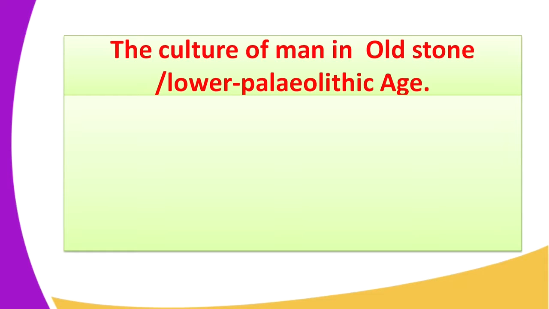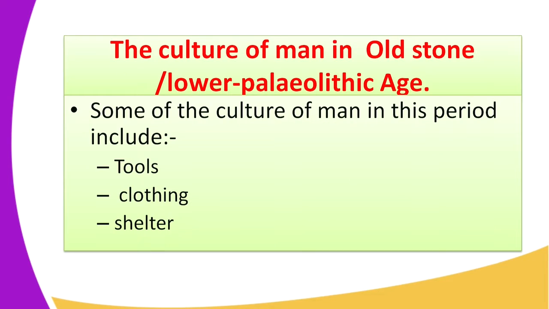So when we talk of the culture of man in the Old Stone Age period, which is also known as the Lower Paleolithic period, there is no way you can understand the culture of man without understanding the Old Stone Age period. So I'm going to take you through this culture that actually happened during the Old Stone Age period.